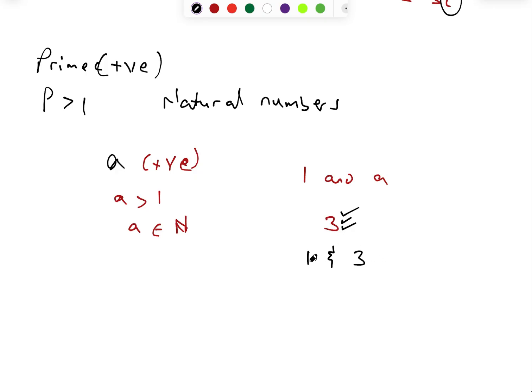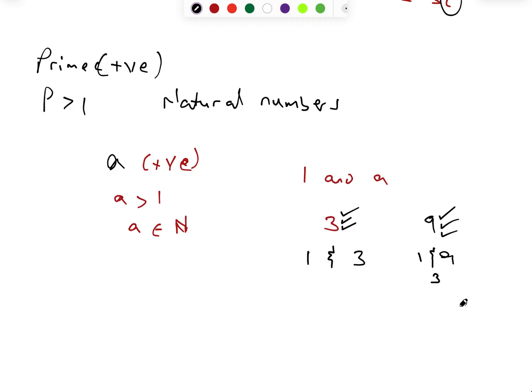So therefore, 3 is a prime number. A number that looks like a prime but is not prime is the number 9. First, it satisfies everything. It is positive, it is greater than 1, and it is also a natural number. However, 1 and 9 would divide it, but there is also another number that can divide it.